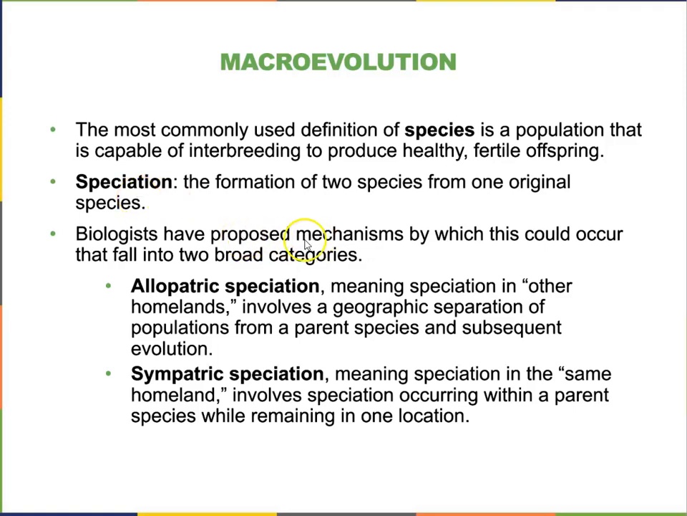There are two mechanisms for speciation in macroevolution. One is called allopatric speciation, the other is sympatric speciation. In allopatric speciation, the new species is formed due to geographic separation of a population. The organisms will become a new species in a different homeland. Sympatric speciation means speciation in the same homeland. This evolutionary process involves speciation occurring within a parent species while remaining in one location.